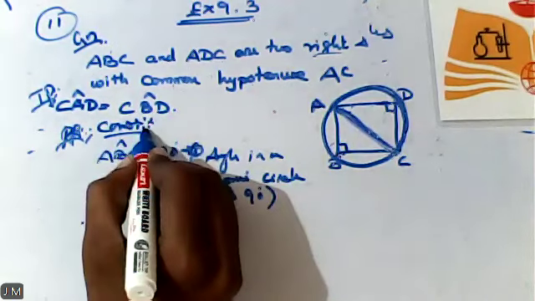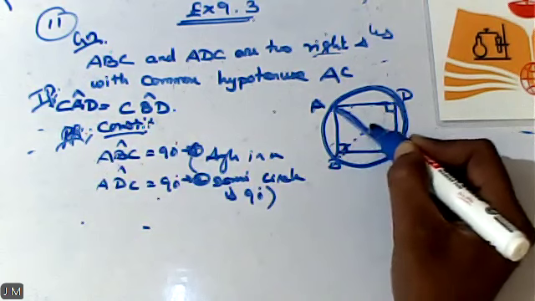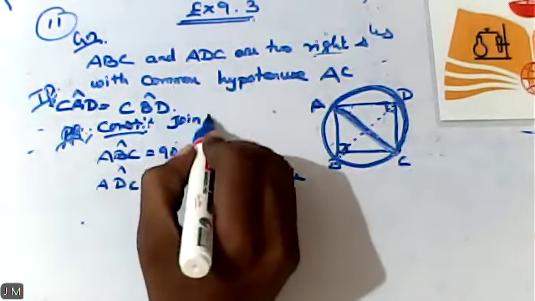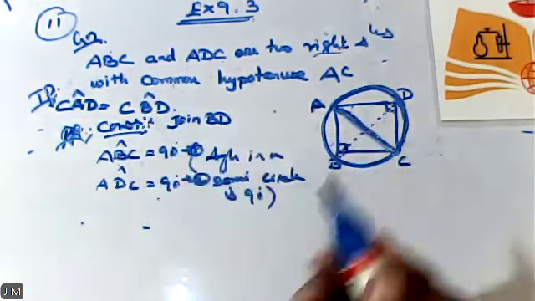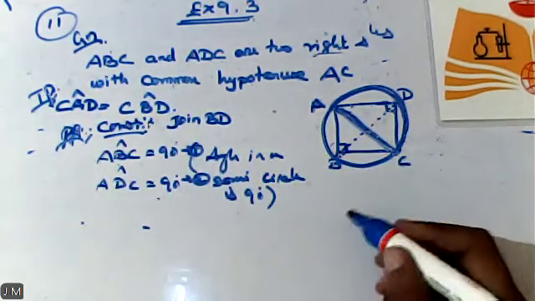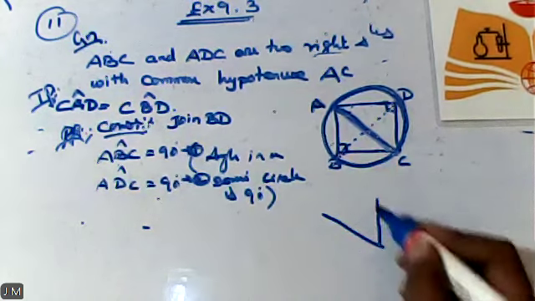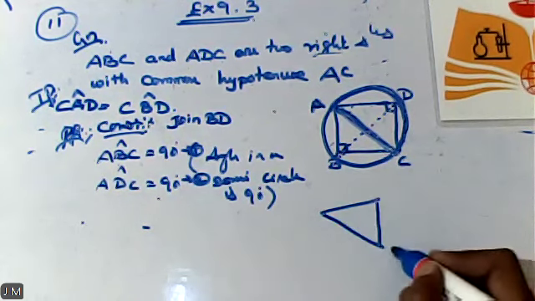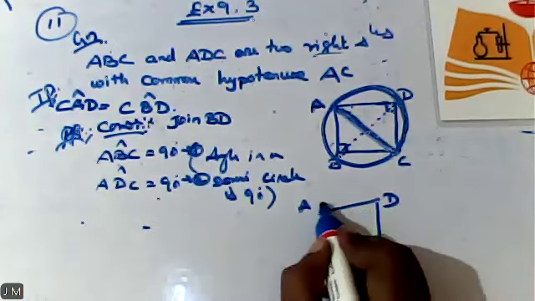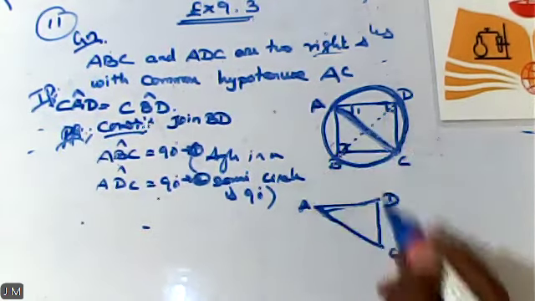Sorry, I mentioned that construction, but I didn't draw the diagram here. Sorry, students, it's my mistake. I mentioned it verbally, but I didn't draw it. So join C, D, A. See here, that's why I have marked this as one.